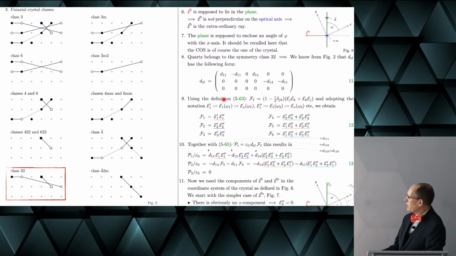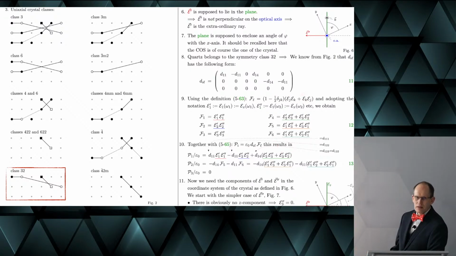So D11 times F1 minus T11 times F2. This one here gives 0. Then the next one would be D14 times F2. Right, so you see this here. And the same thing, of course, for the second line here. Therefore, we have only two terms, and you find them here with F5 and F6. So the last one is, of course, equal to 0.